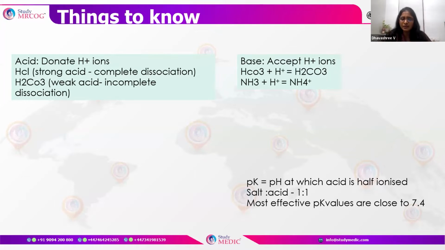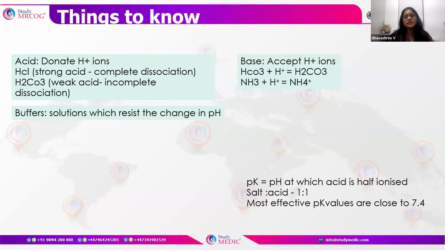There are other bases which can accept hydrogen ions, that is NH3, ammonia. NH3 plus H plus forms NH4. So NH3 is a base which accepts a hydrogen ion, thereby becoming the ammonium ion.